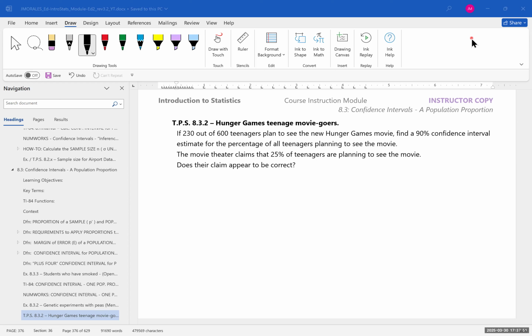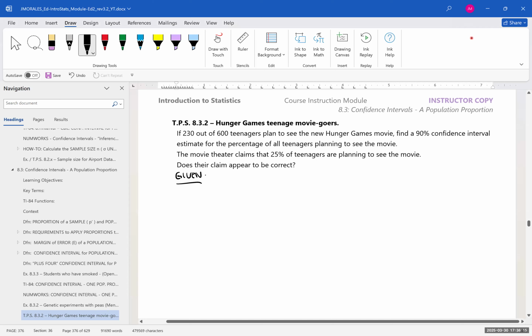Okay, if 230 out of 600 teenagers plan to see the new Hunger Games movie, find a 90% confidence interval estimate for the percentage of all teenagers planning to see the movie. The movie theater claims that 25% of teenagers are planning to see the movie. Does their claim appear to be correct? All right, so let's look at our givens here.